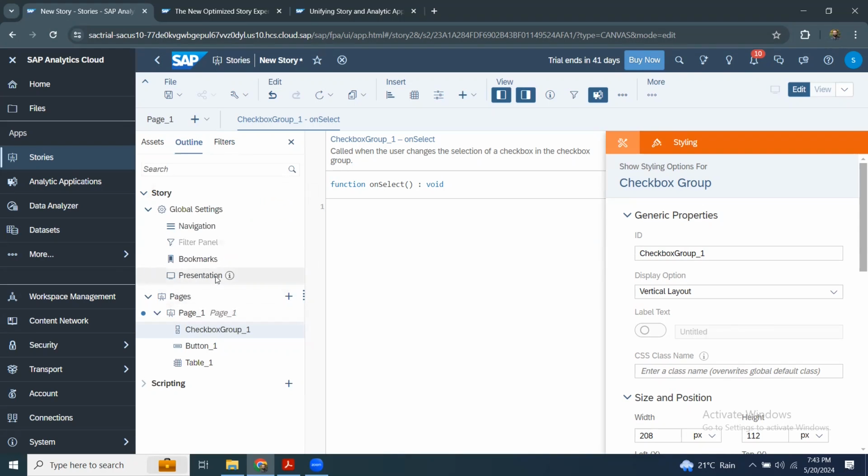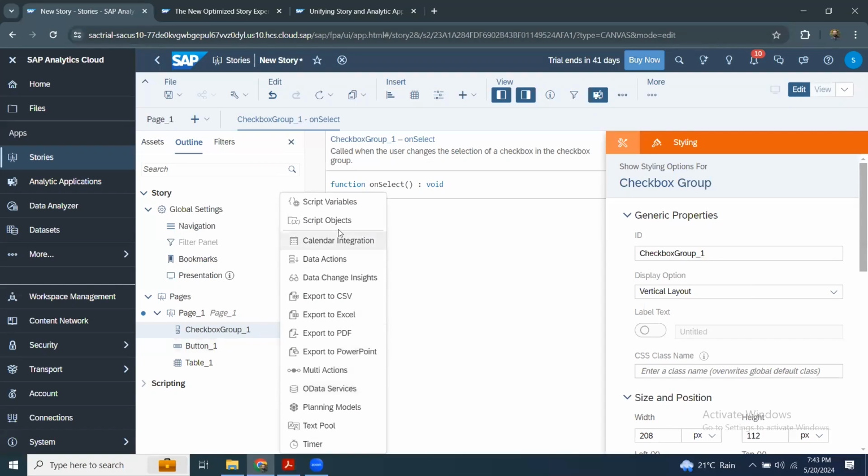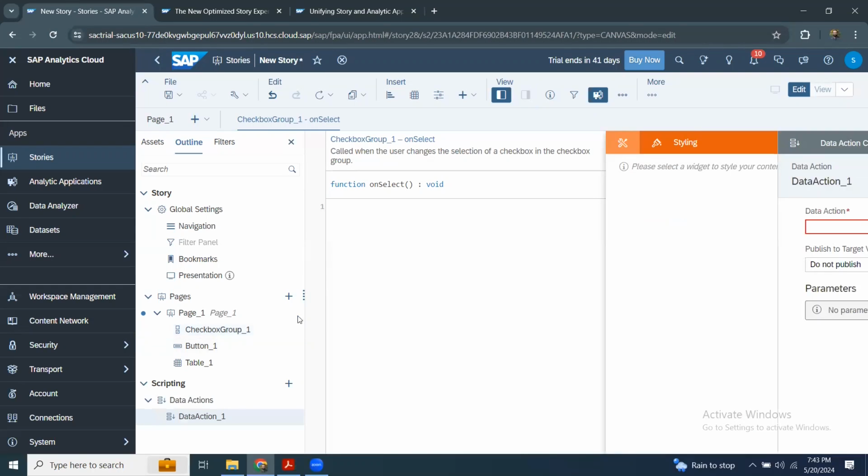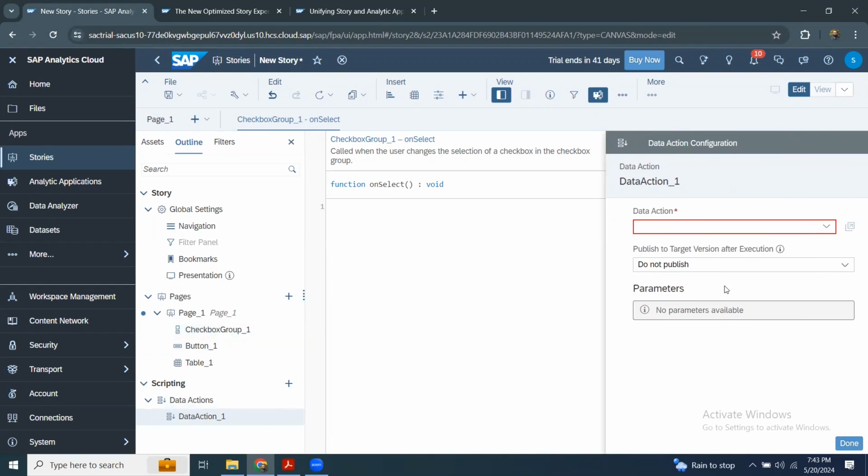Outline will give you the controls that are part of your story. So here I have my checkbox group, button one and table one. I can also see the scripting of those by clicking plus, and then see these are the other scripting activities that I can perform. For example, if I wanted to write a data action, I can create the data action here and then write the scripts for running the data action for planning.